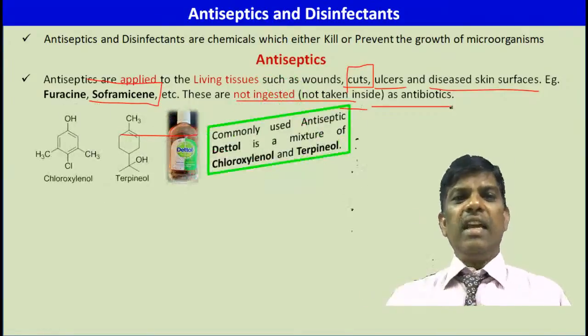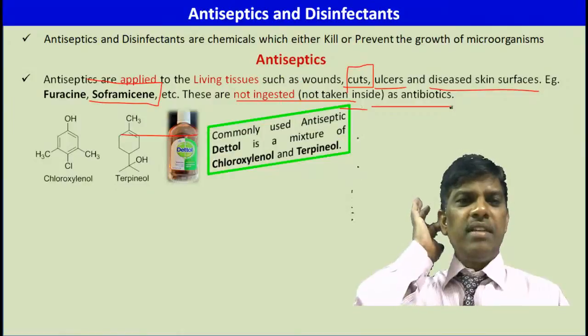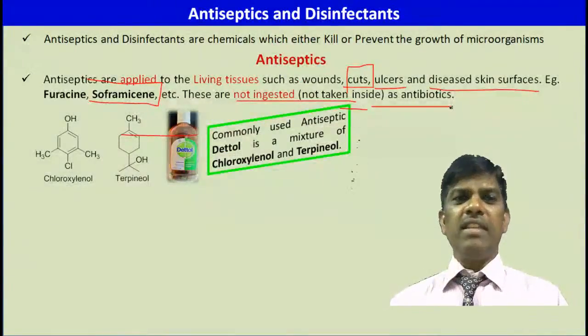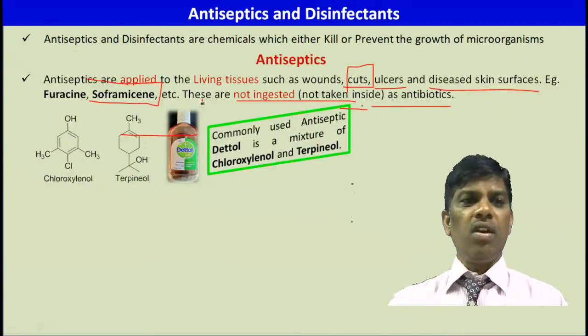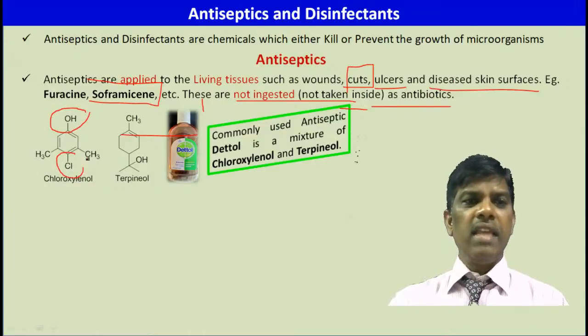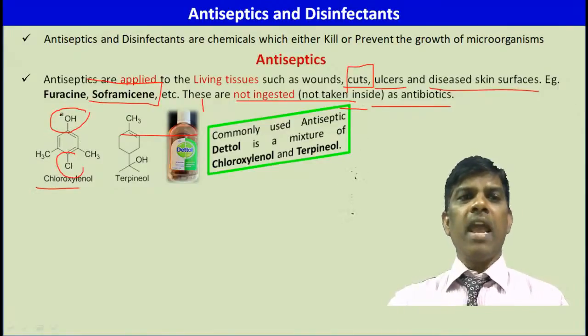So you have been using this Dettol. Have you ever seen what it contains? Commonly used antiseptic Dettol is a mixture of chloroxylenol. Chloroxylenol has a dimethyl benzene ring, and it is a phenol.